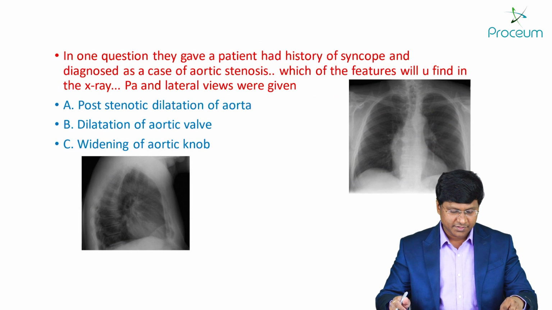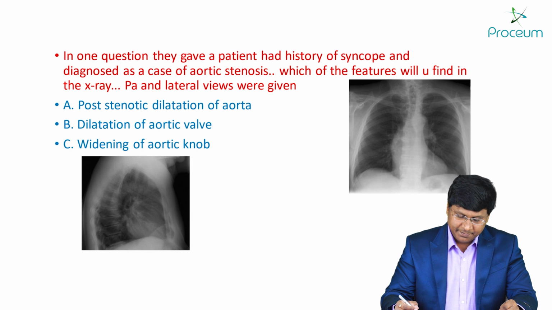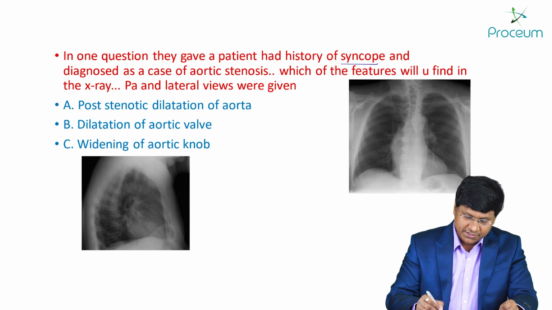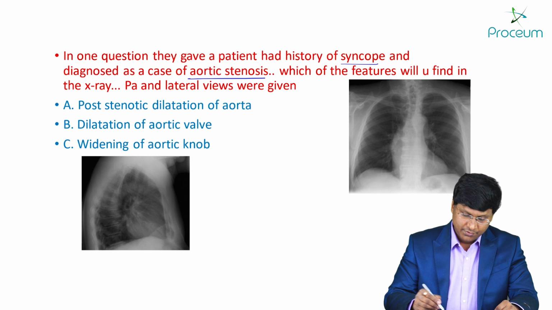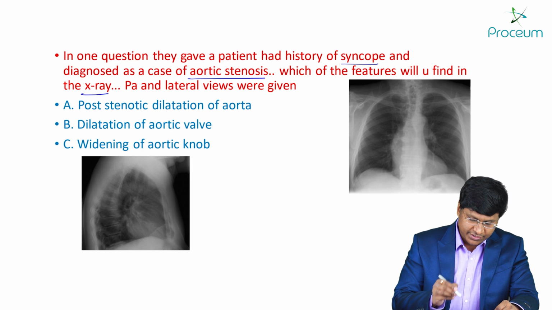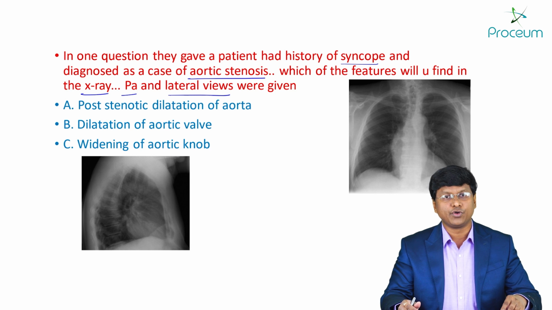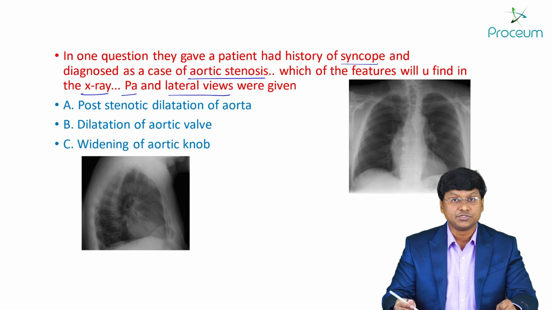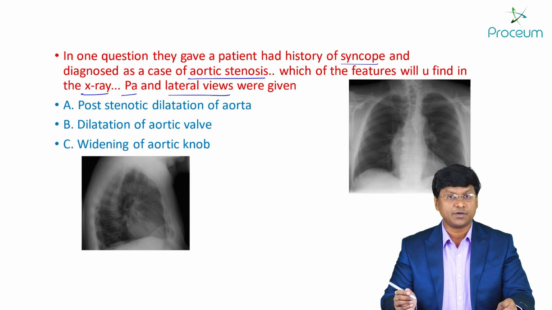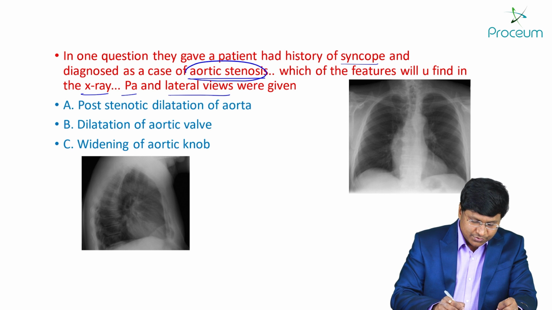So this was one of the questions asked in your exam. A patient had a history of syncope and was diagnosed as a case of aortic stenosis. Which of the following will you find in the X-ray? PA as well as lateral view were given, and these are the options: post-stenotic dilatation of the aorta, dilatation of the aortic valve, widening of the aortic knob. This was the chest X-ray given, the chest X-ray of aortic stenosis.